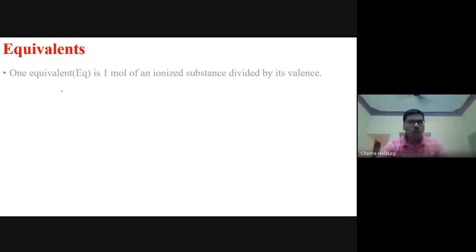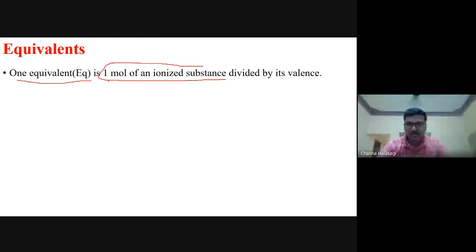Okay, fine. Next, we will go to the equivalents. Next, one more unit for expressing the electrolytes or the solutes in our body. That is the equivalents. Now, what is one equivalent? It is nothing but 1 mole of an ionized substance divided by its valence.